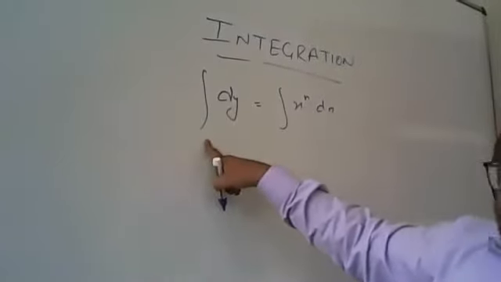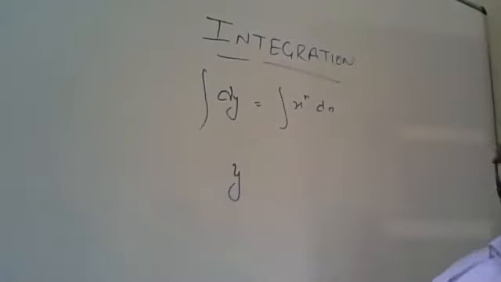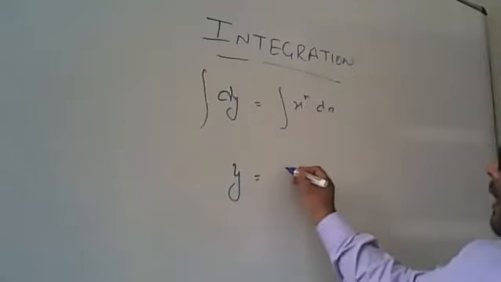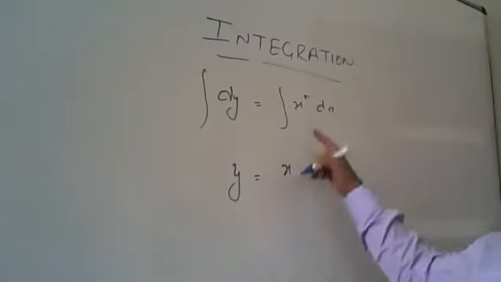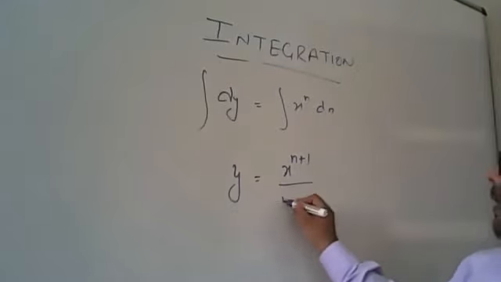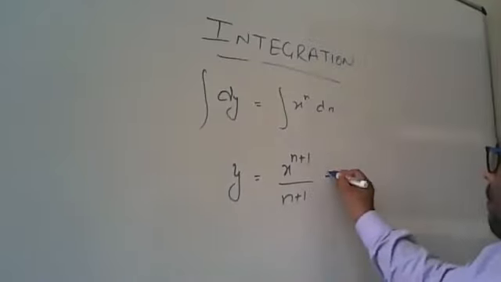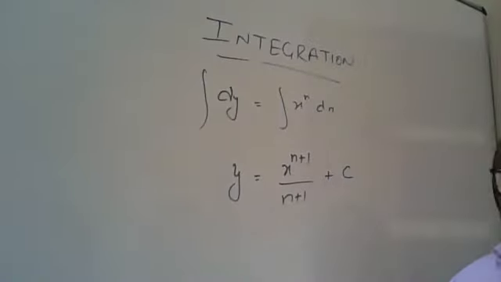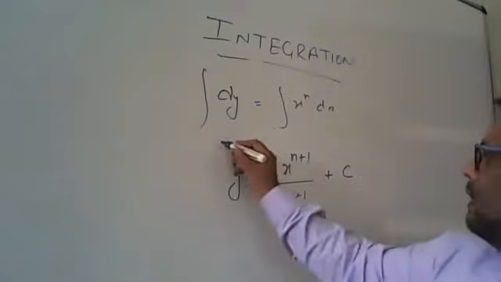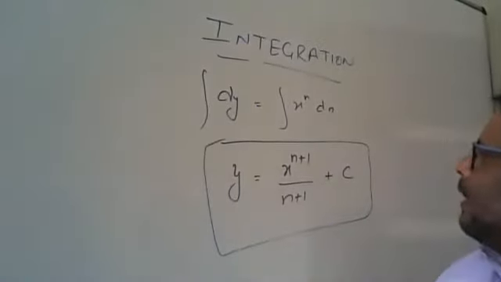Now, with the integrate of dy, dy will convert into y. And over here, x as it is, its power is n, so x raised to n plus 1 divided by n plus 1, plus c. So this is the integration of x raised to power n.